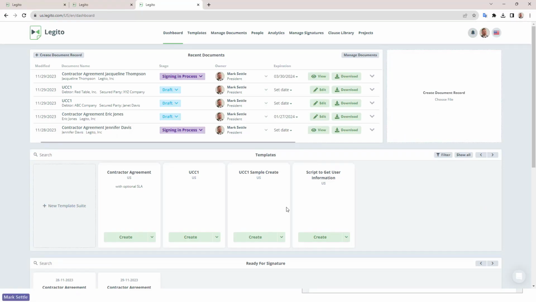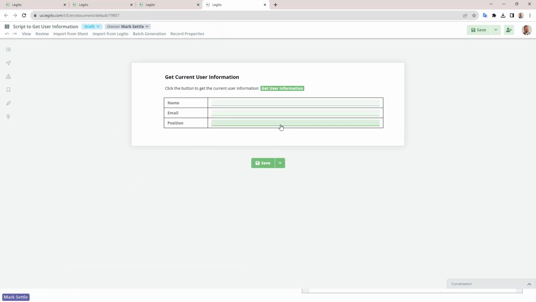You can see I've got a template here called script to get user information. If I open this template and just say create, you can see a very simple template I created. There's a script in the background that's going to run when I click this button. All it's doing is using that new system object that's released to get my information as it is in the system. So there's just a script running here. I'm not going to go into the script.